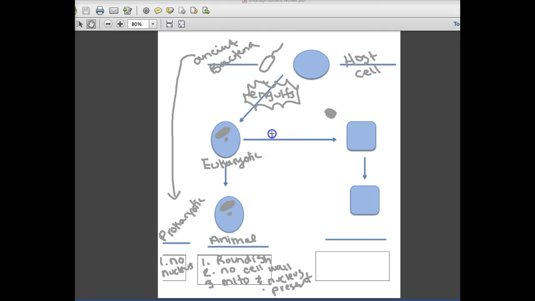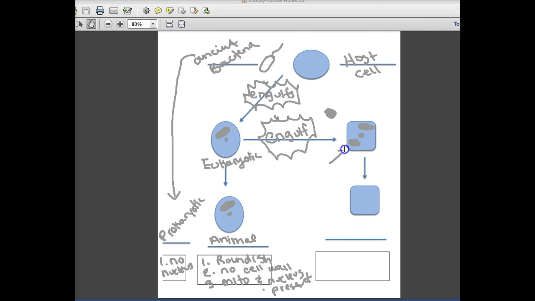So we believe that the eukaryotic cell engulfed this cyanobacteria. And so here we have a nucleus, a mitochondria, because it's a eukaryotic cell, but now we also have a cyanobacteria.